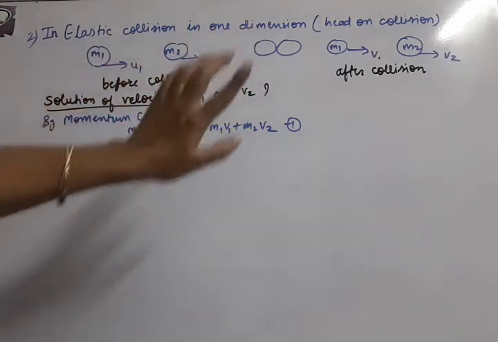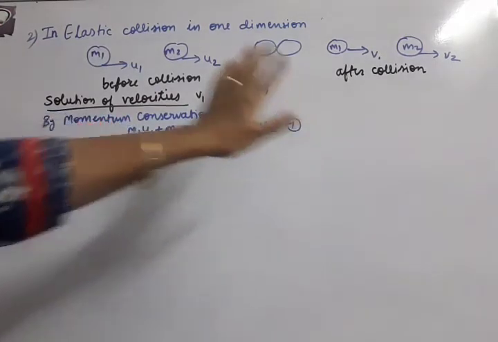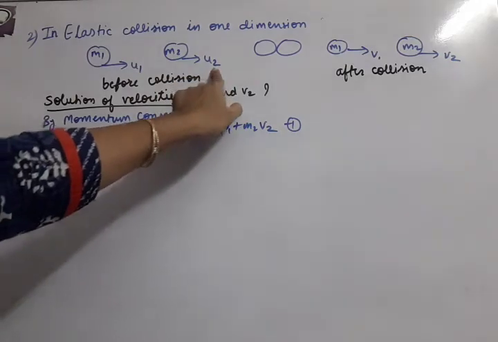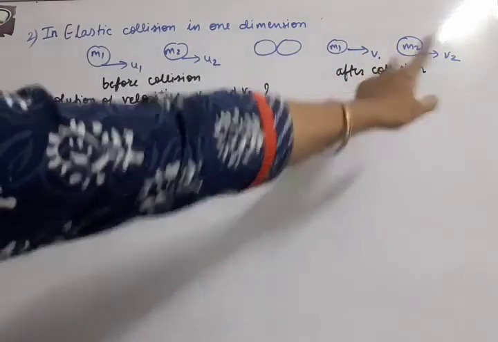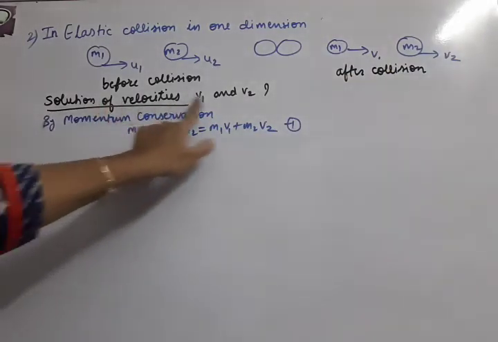Okay, inelastic collision. Now the diagram will remain common only. The two bodies have collided. Initial velocities are u1, u2 and final velocities are v1, v2. Our target is to solve for v1 and v2. Okay, so we are going to solve.